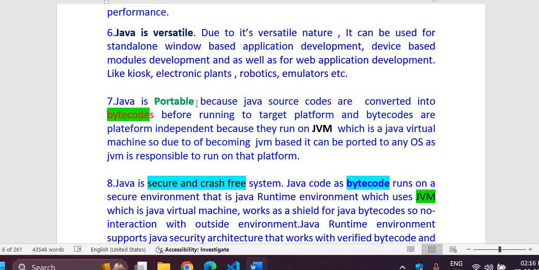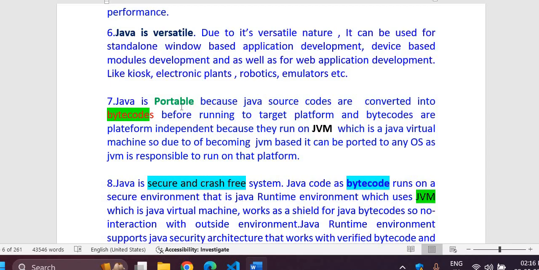Java is portable, again the same thing, because Java source codes are converted into bytecodes before running on the target platform, and bytecodes are platform independent because they run on JVM, which is a Java virtual machine. So due to being JVM based, it can be ported to any OS, as JVM is responsible for running on that operating system or on that platform.